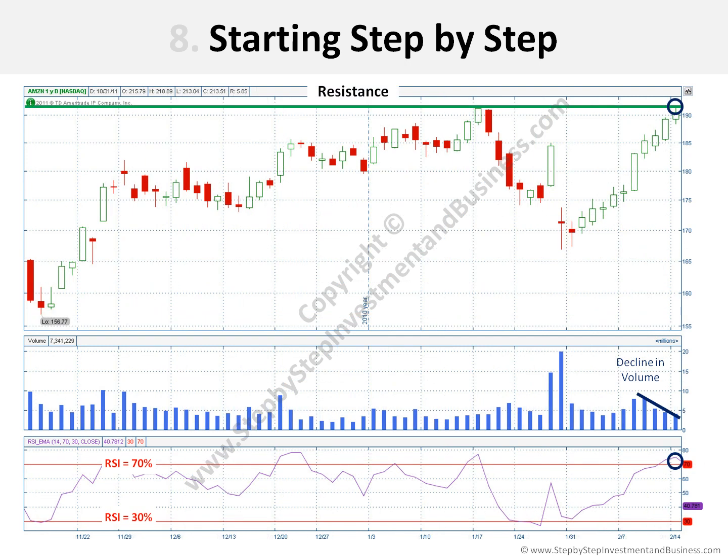In this case, by monitoring the chart, we can see a clear bearish signal because the stock is touching resistance, and this is accompanied by a decline in volume and an RSI above 70%. Again, the charts we are seeing here are 3-month charts with daily candles.